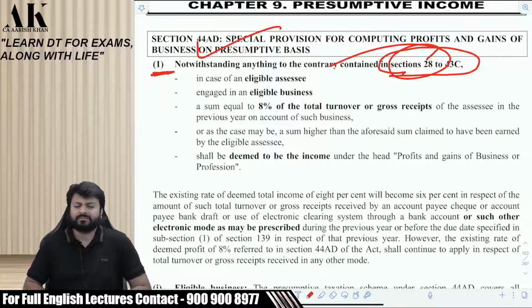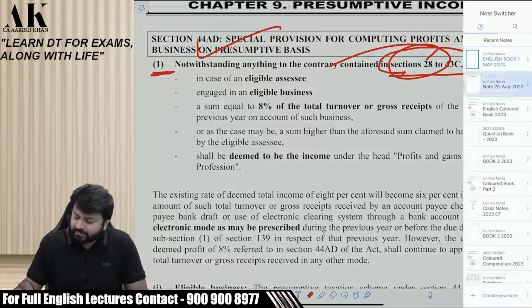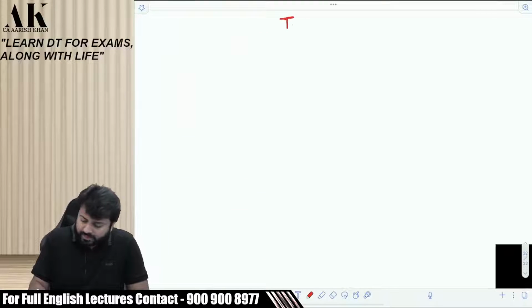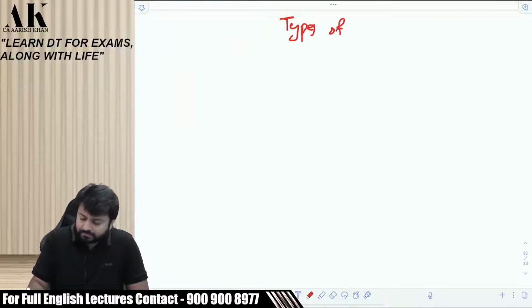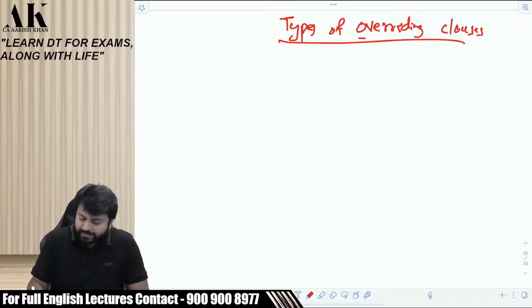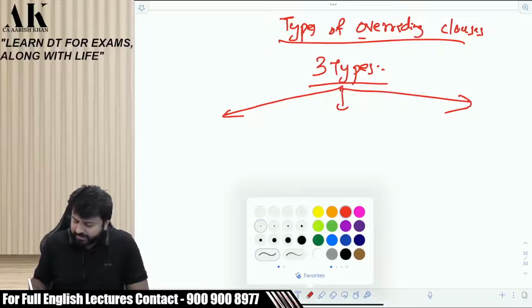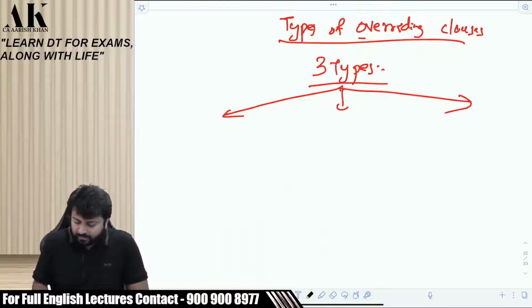Please tell me. There are various kinds of overriding sections under income tax law. I'll try to explain that to you today first. Types of overriding clauses. There are 3 types of overriding clauses under the income tax law. This is for your knowledge purpose and also to make you understand the subject in a better manner. First type, which override